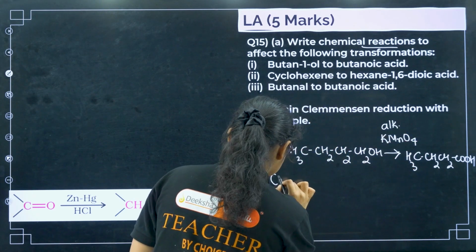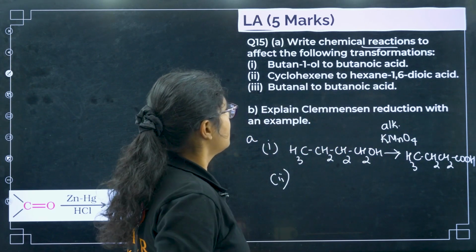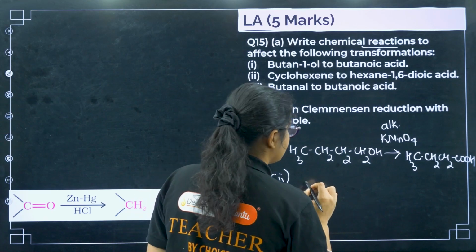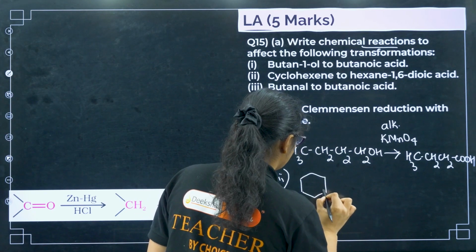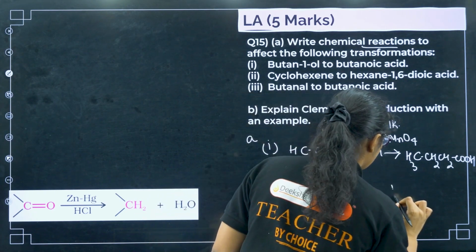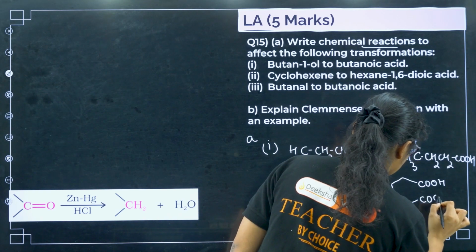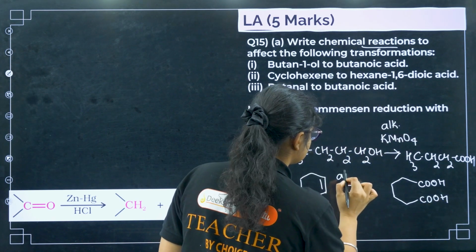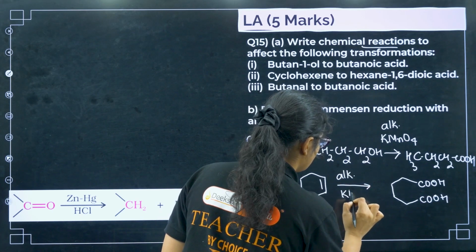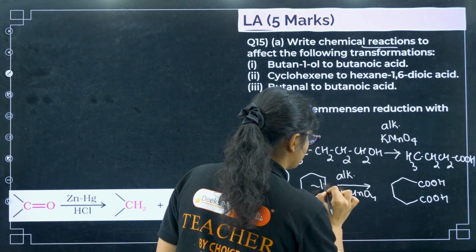Okay, next we have the second one, cyclohexene to hexane-1,6-dioic acid. We have cyclohexene to hexane-1,6-dioic acid. So this one also we have to use alkaline KMnO4. Okay, this will break this bond.